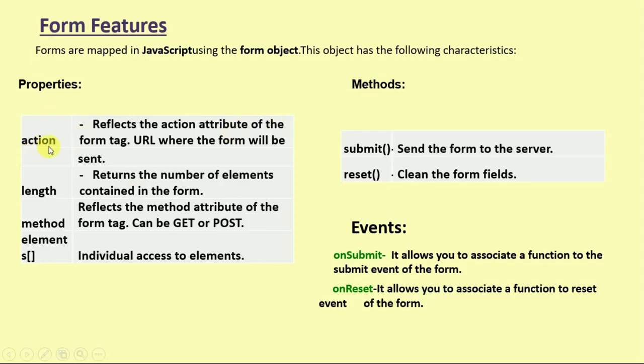So action reflects the action attribute of the form tag, and length returns the number of elements contained in the form, and elements gives individual access to elements. And there are methods that we can use, submit and reset, like on submit and on reset, which are the actions of forms we can see.